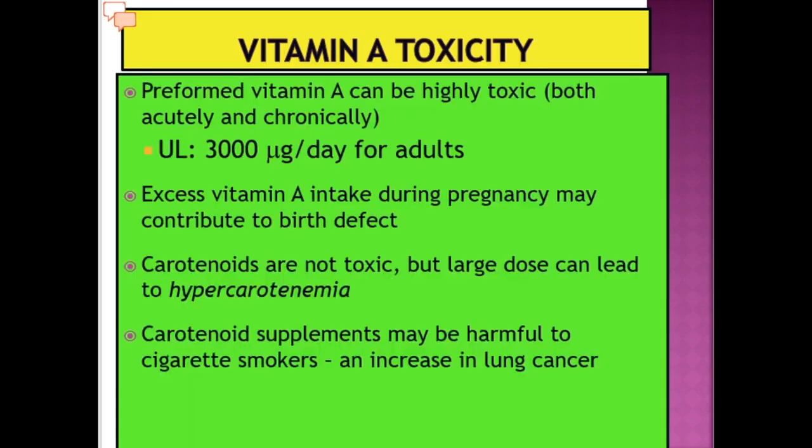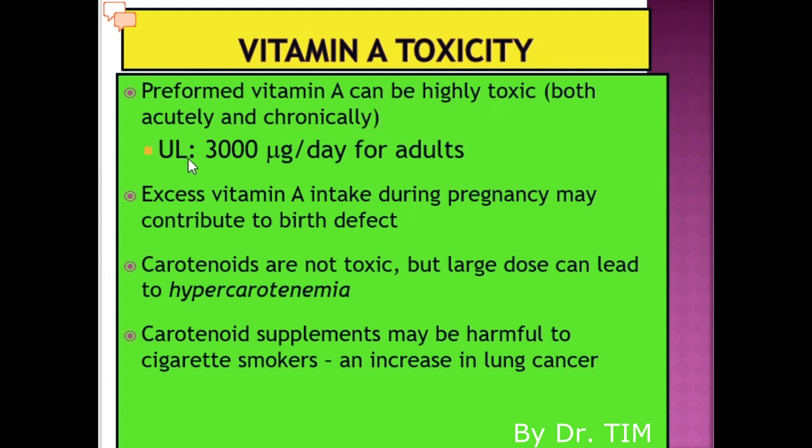Next, let's look at vitamin A toxicity. If we take excessive vitamin A, for example, preformed vitamin A can be highly toxic, both acutely and chronically. Acute means short term and chronic refers to the long term effects.